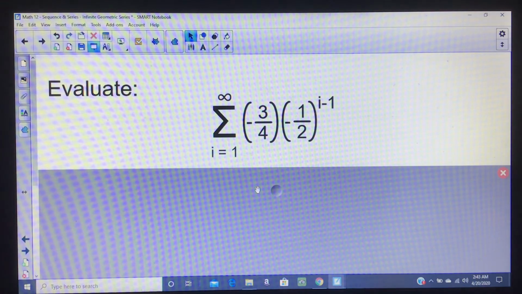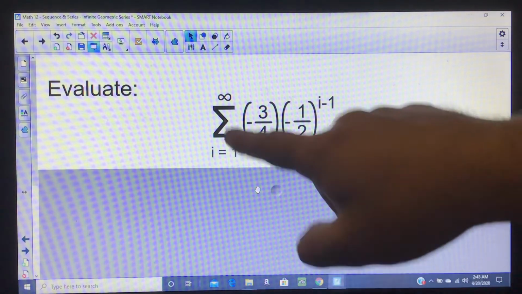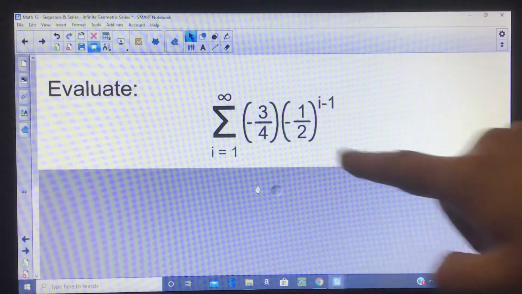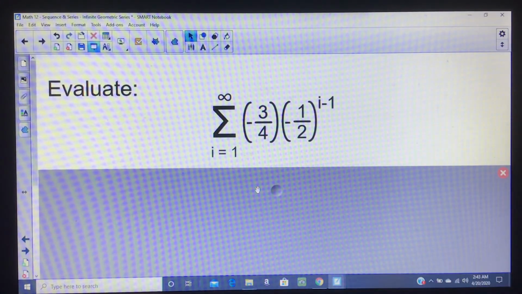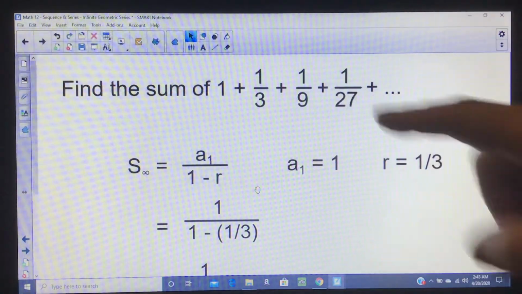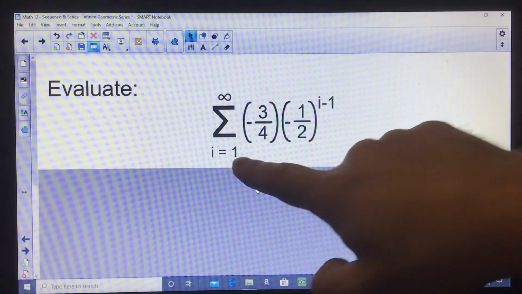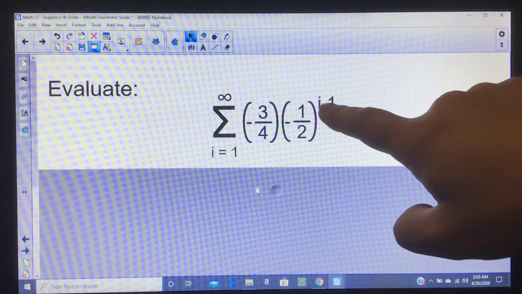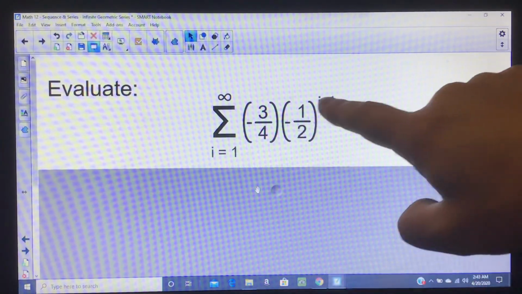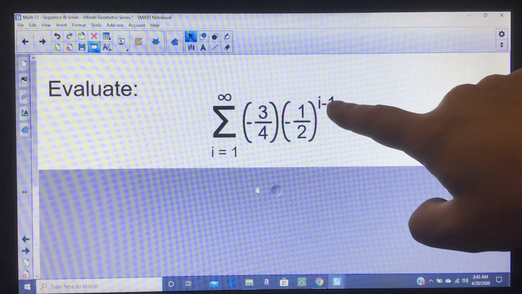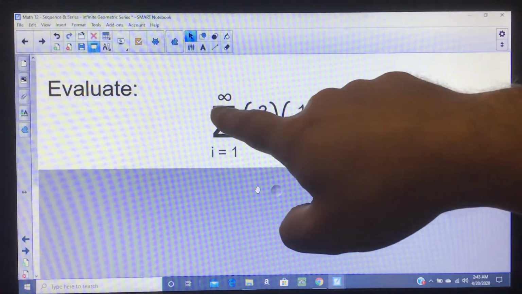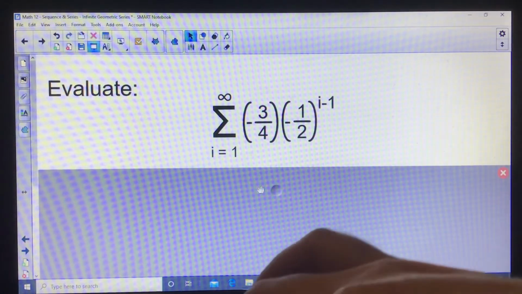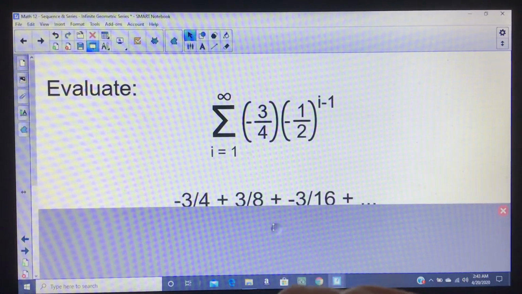Now, this thing looks really intimidating because it goes add up all this stuff, and these things look weird. But the easiest way to handle it is to actually turn it into a problem that looks like this. So how do you do that? Well, start plugging in some numbers. If you plug in 1 for I, plug in 2 for I, plug in 3 for I, you don't have to go all the way up to infinity. Once you plug in a couple numbers, you'll start to see what the sequence looks like.